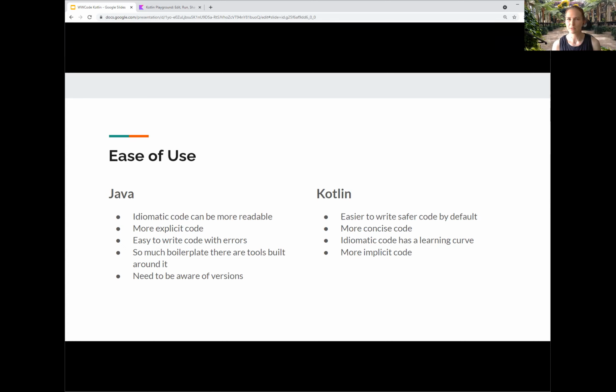It's usually more explicit. You have if statements, and I'll show you a Kotlin alternative to if statements. I'll highlight how the Kotlin code is really concise, but it's a bit of a mystery how it works until you actually learn Kotlin really well. Whereas if you're coming into Java from any other language, it can be a little more readable. Even though it's more explicit code, it's easier to write code with bugs. And I'll point out a couple of bugs that you might encounter as a Java developer versus a Kotlin developer.